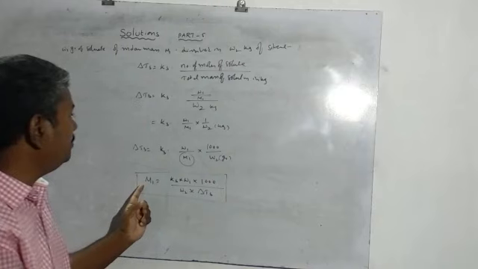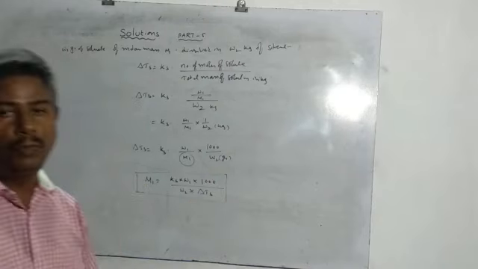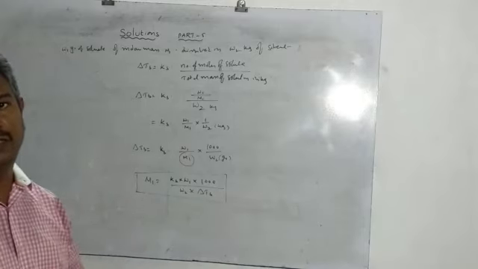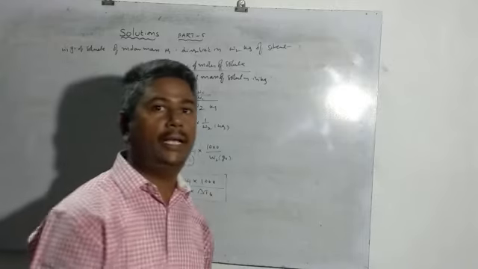That is the relationship between molar mass and the ebullioscopic constant or molar boiling point constant. Clear? That is about the elevation of boiling point.